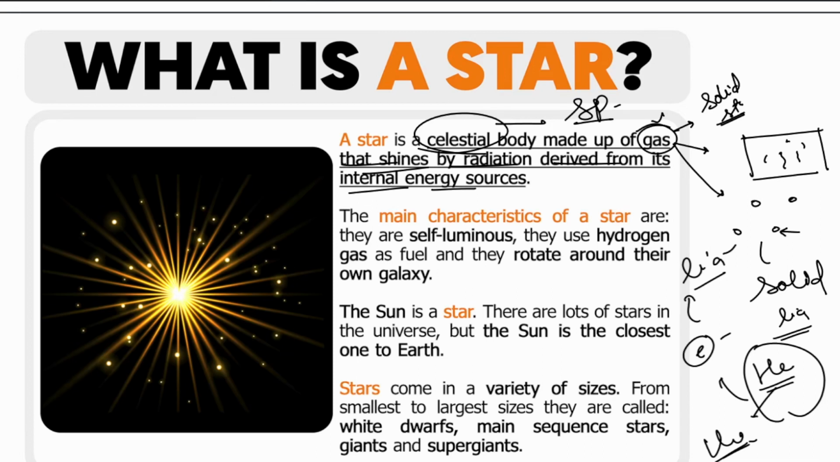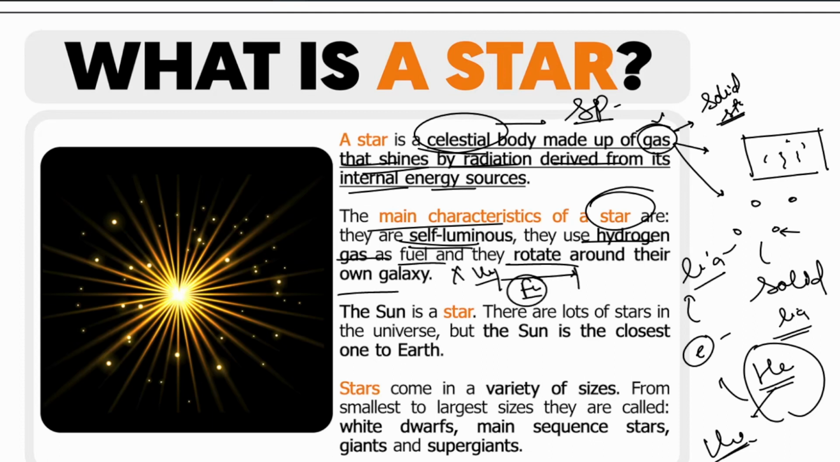So our star is the sun, our galaxy's star is the sun. The main characteristics of a star are such: they are self-luminous. They use hydrogen gas as fuel and they rotate around their own galaxy. It is not completely true. They use mostly the energy that is emitted from the fusion.